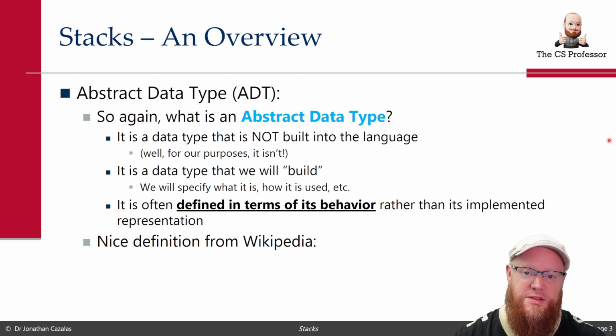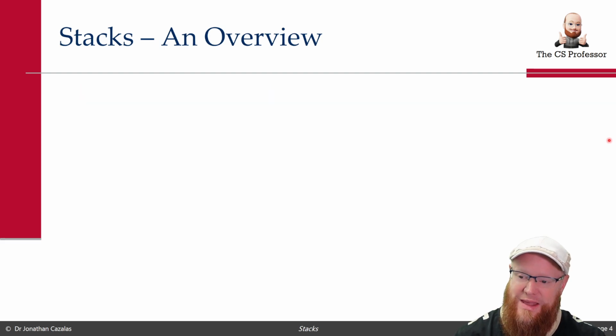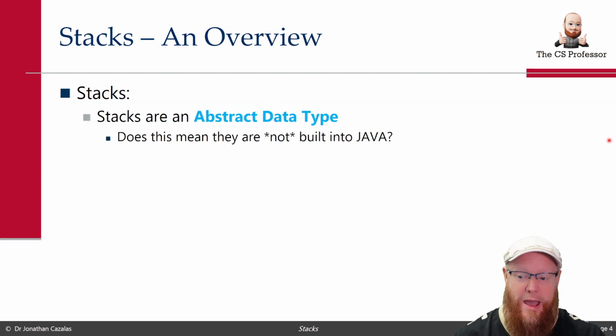I often quote this definition from Wikipedia because it's concise and it has good value. An abstract data type is defined indirectly only based on the operations that may be performed on it, meaning based off of its behavior. So stacks are an abstract data type.